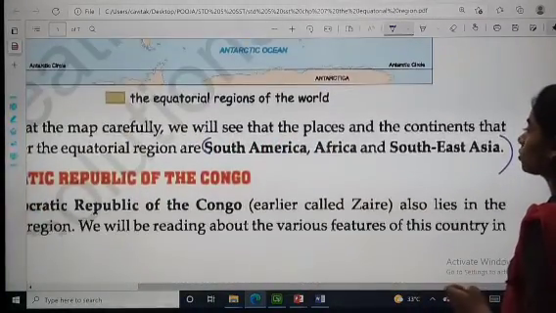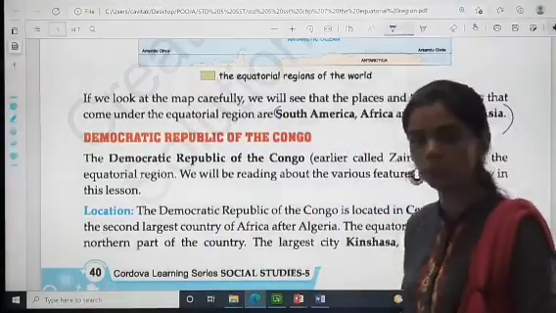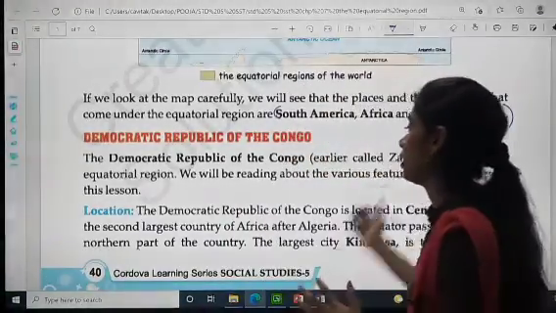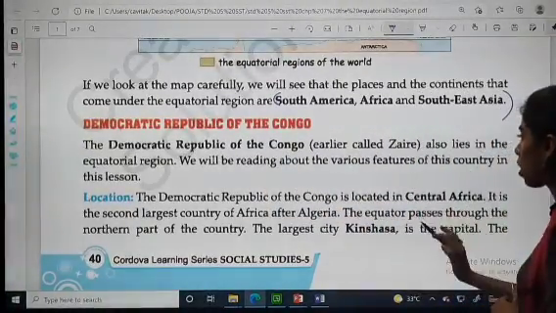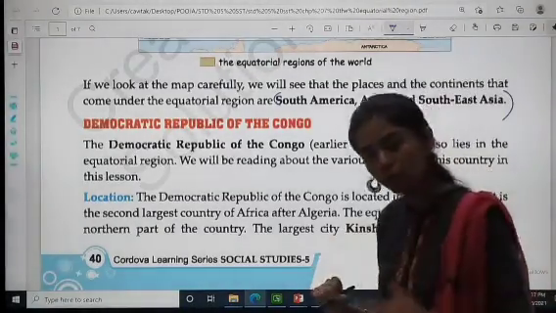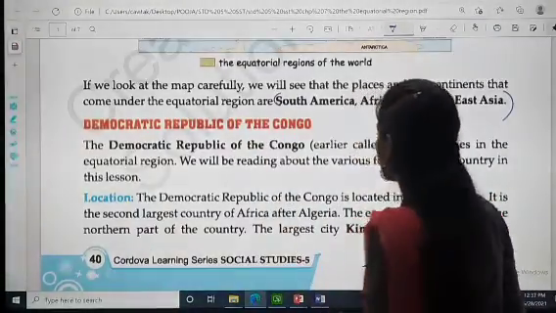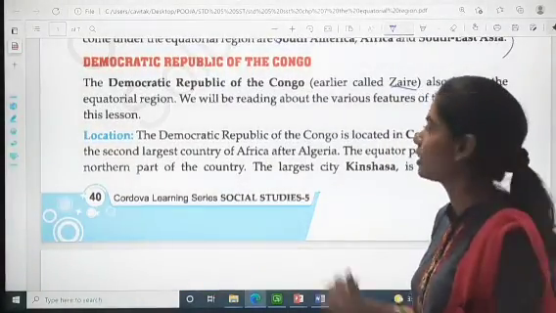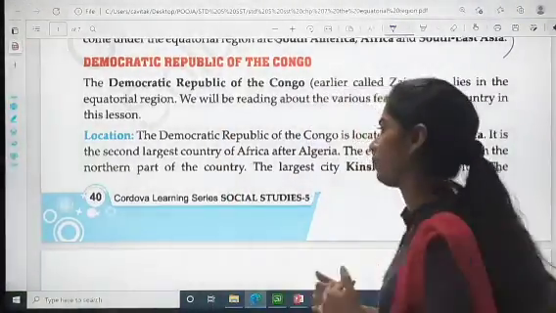Now talking about the Democratic Republic of the Congo. Now, what is the Democratic Republic of the Congo? It is a country, and we are going to discuss it in detail. The Democratic Republic of the Congo, earlier called Zaire, also lies in the equatorial region. So this country also lies where? In the equatorial region. We will be reading about the various features of this country in this lesson. So in this lesson we are going to read about this country in great detail.